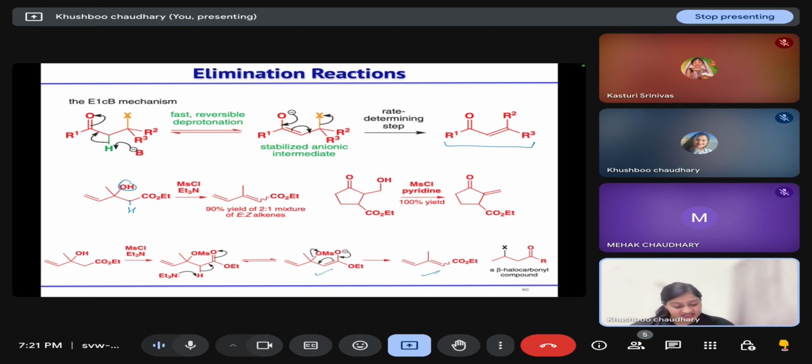Here also, firstly mesylation will take place, then triethylamine will take this proton and it will form this diene. Similarly, in this case, mesylation will take place, then it will take the proton from here, pyridine, and then O-mesylate will leave.